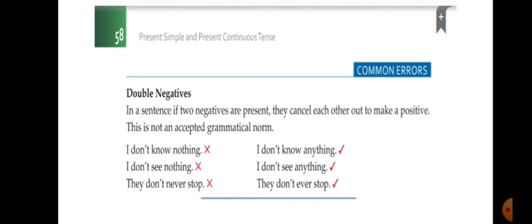I don't know nothing. What is this? This is wrong. You will say I don't know anything. I don't see nothing. Again, this is wrong, 2 negative words. I don't see anything. That is correct. They don't never stop is wrong. They don't ever stop.